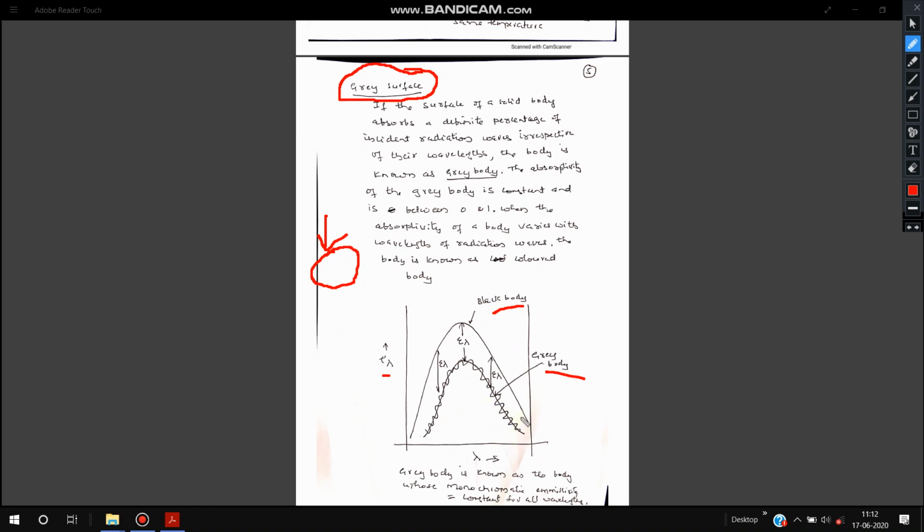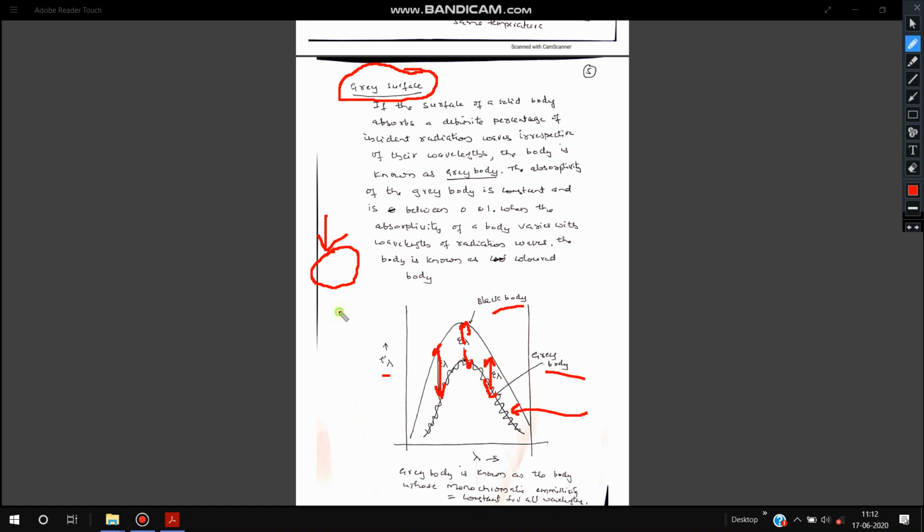The emissive power of a gray surface divided by the emissive power of a black surface is known as monochromatic emissivity. So a gray surface is one whose monochromatic emissivity is constant.